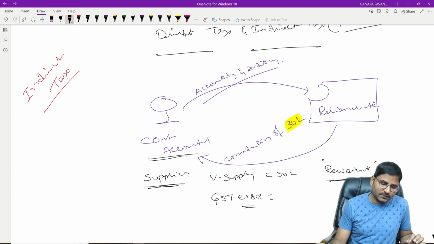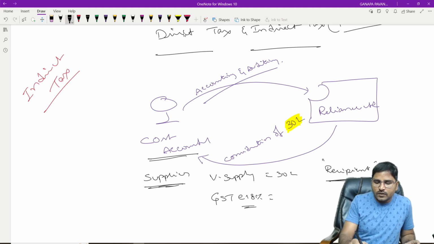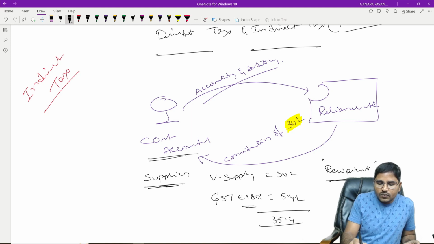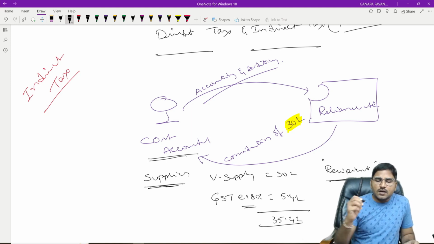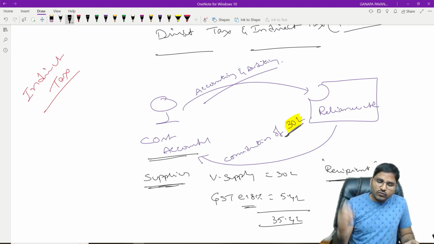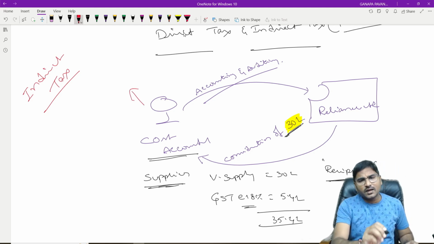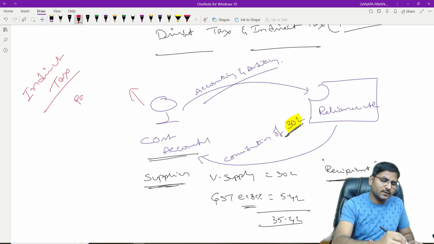Are you getting my word? Yes. Now here the value of supply is 30 lakhs, and apart from that the supplier has to collect 18% of GST. What is 18%? 30 lakhs into 18%, 5 lakhs 40,000. So totally 35.4 lakhs. Now the cost accountant renders services worth 30 lakhs, but apart from that he has to collect GST, indirect tax, that is 5.4 lakhs. Out of the 35.4 lakhs, 5.4 lakhs has to be remitted to the government, that is, pay GST to the government.